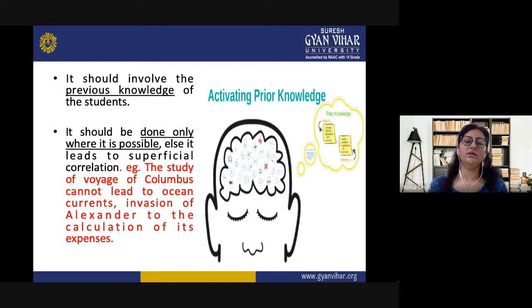They can learn it in a whole way. So it should be done only where it is possible. This is a very important principle to be followed. We have told you that you have to correlate. It does not mean that you have to correlate each and everything. Sometimes there will not be any issue of correlating, there will not be any situations of correlation. But it should be done whenever it is possible.